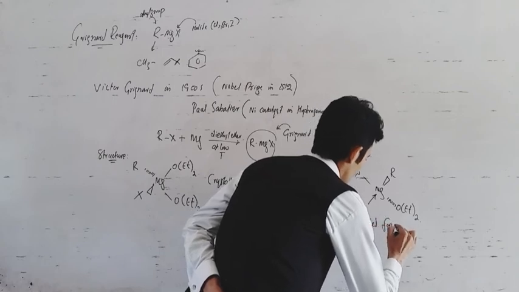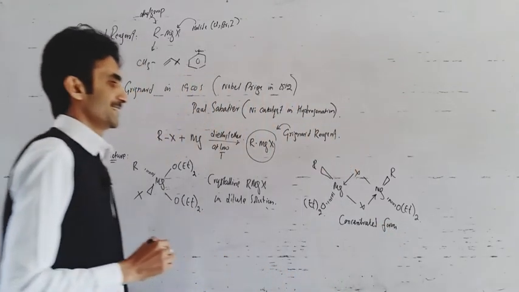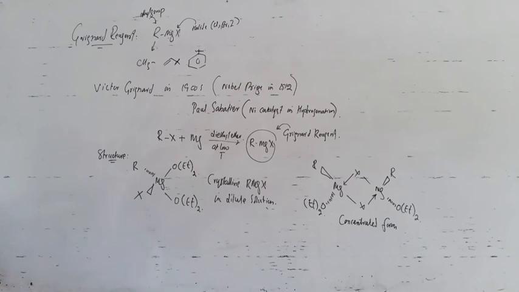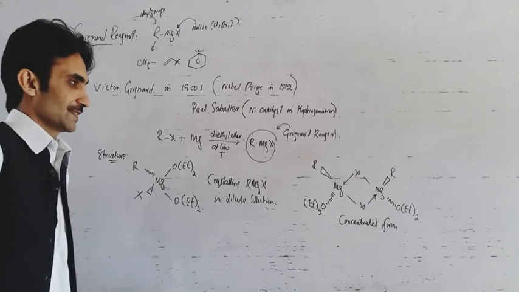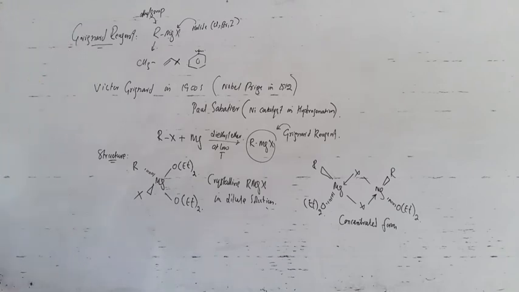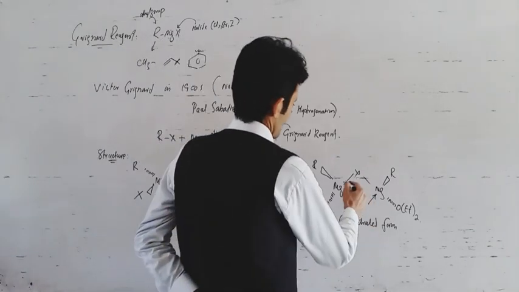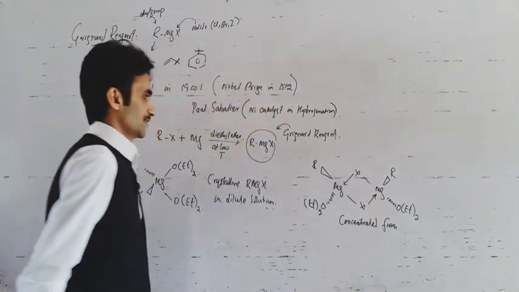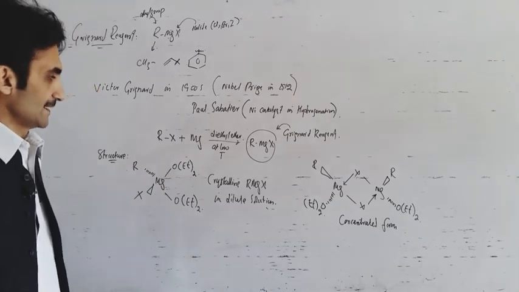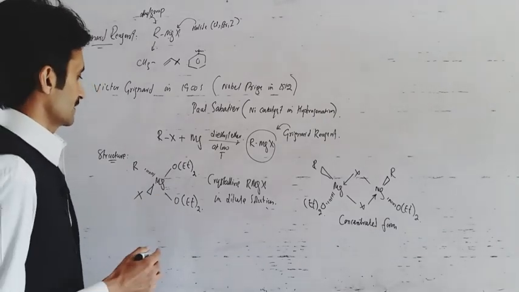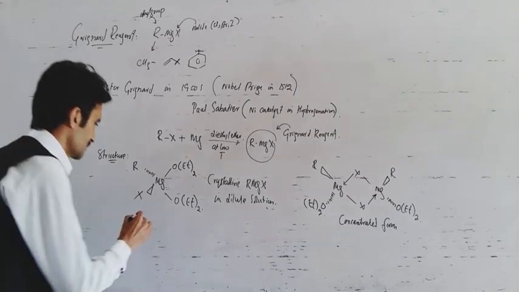We can say that when the Grignard reagent is concentrated, then it exhibits a dietherate form in which the two Grignard reagents are linked or bridged by two halogen atoms. Here we can check out, these are linked or bridged by each other.